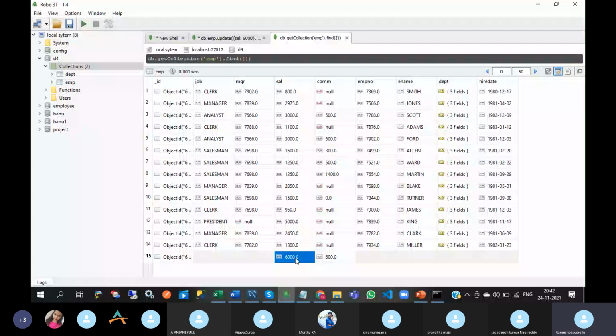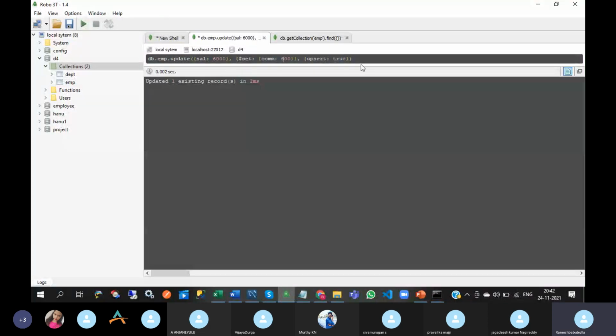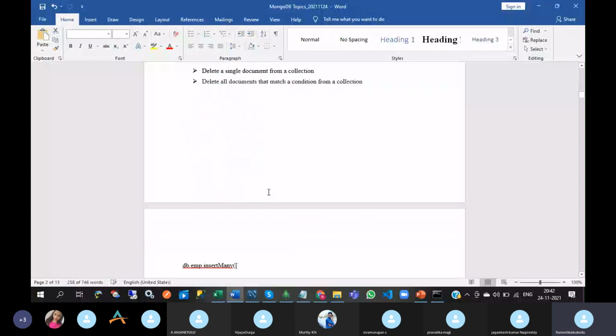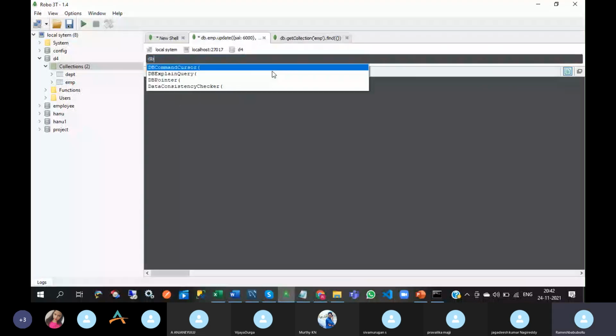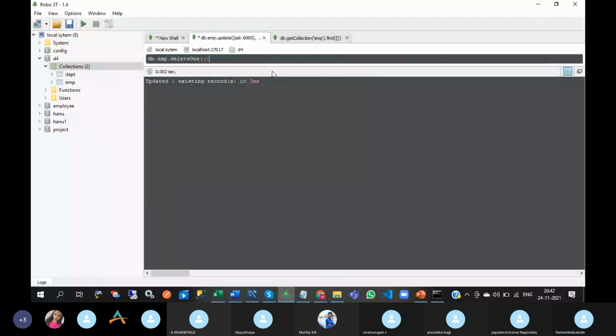That is about updating documents, and now deleting documents. You can delete a single document, and you can also delete all the documents. db.emp.deleteOne. See what will happen if you write the query like this.